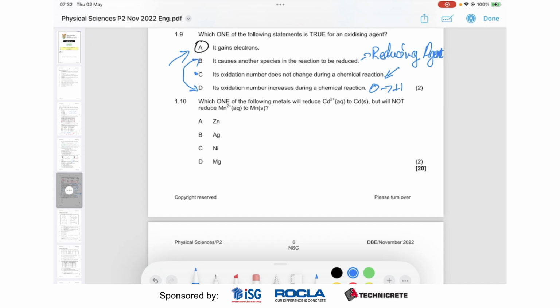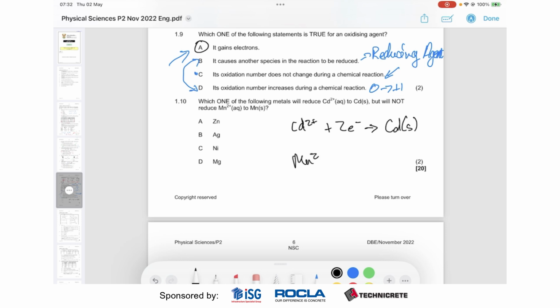Which one of the following metals will reduce cadmium, but will not reduce manganese? Okay. So let's just write down some half reactions here. So we have cadmium 2+ plus 2 electrons going to cadmium solid.